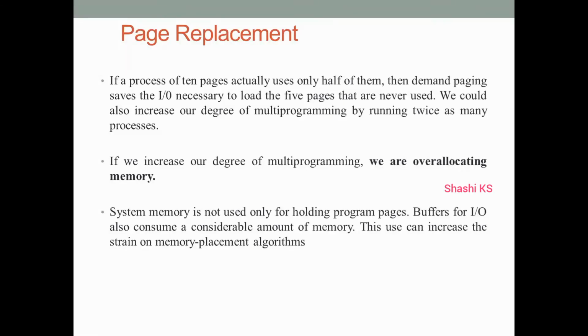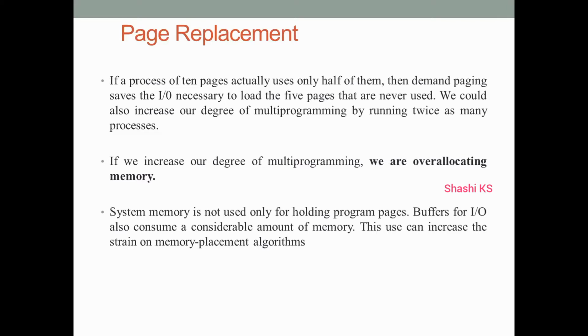So the next topic in our lecture will be on the concept of page replacement. Again, coming back to our concept of demand paging. In demand paging, let's say a process has 10 pages, and only 5 of the pages are going to be used, and 90% of the time the remaining 5 pages are not going to be used. In that case, those remaining 5 pages are never going to be brought from the disk to the memory. The remaining 5 pages are going to be there on the disk only most of the time. Only if it is required for execution, it's going to be brought into memory.